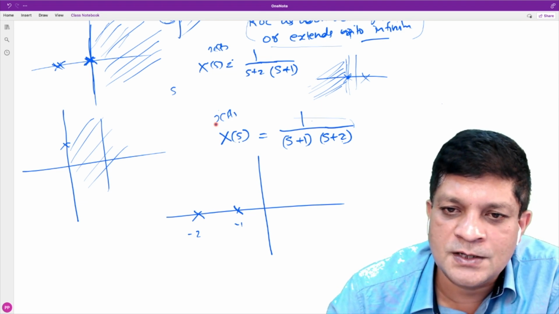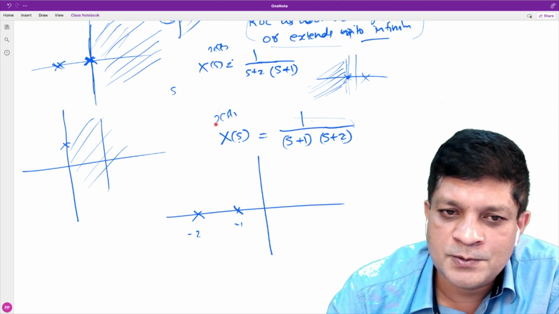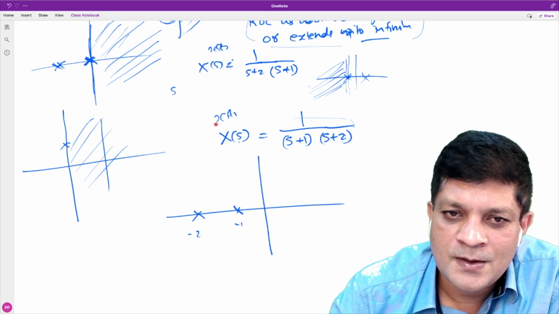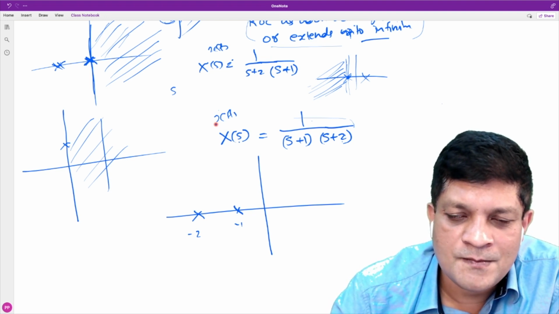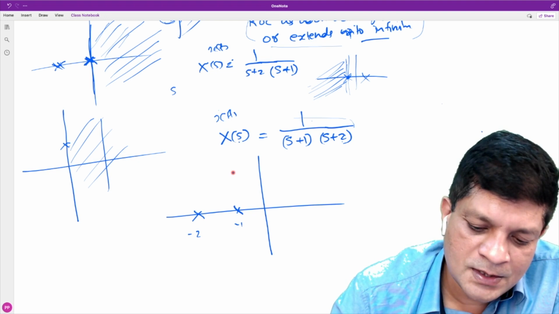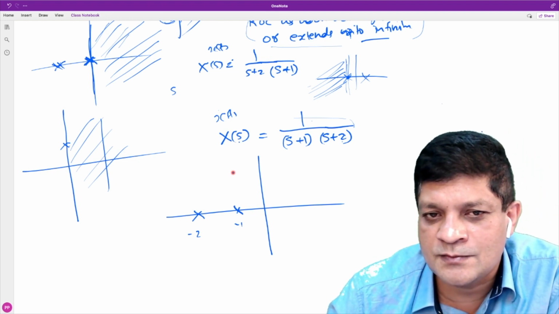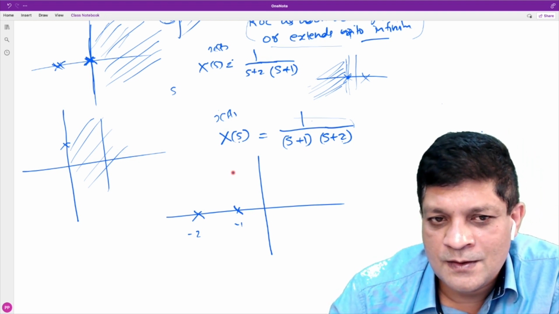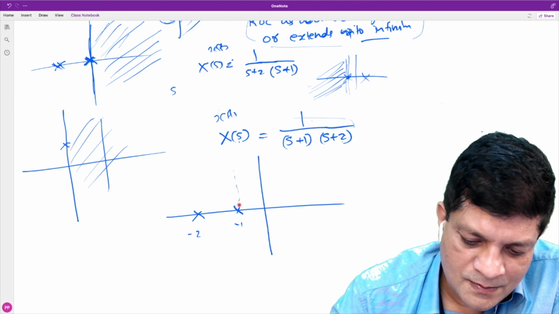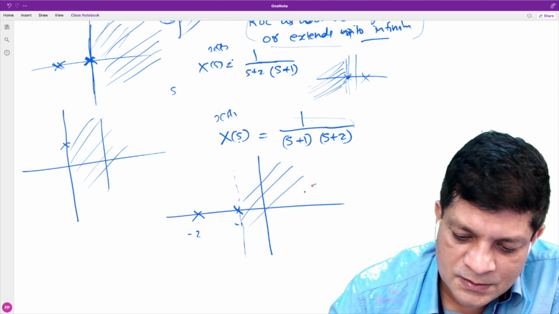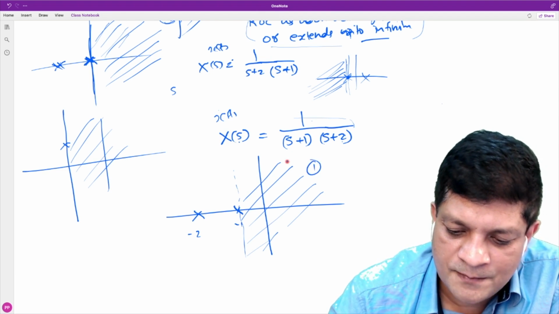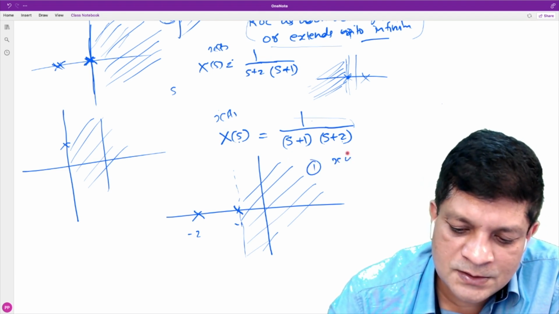Can it be a right-sided signal? What are the possible ROCs? Yes, it can be a right-sided signal. In that case, what is the ROC? Right of -1. This is one possibility, when xt is right-sided.